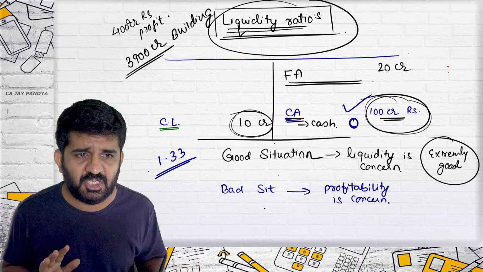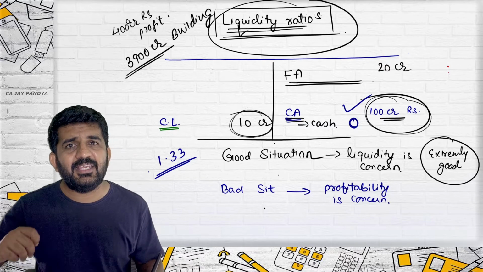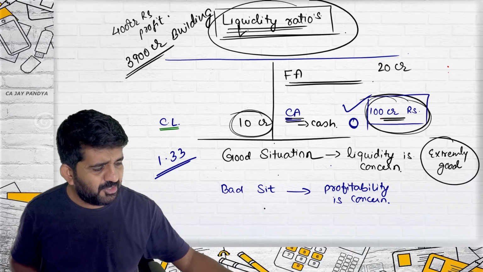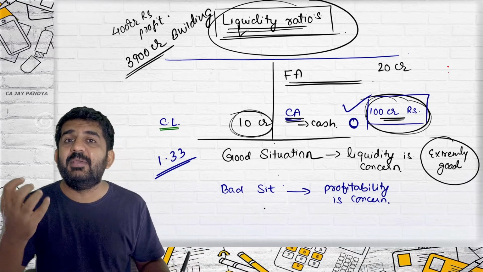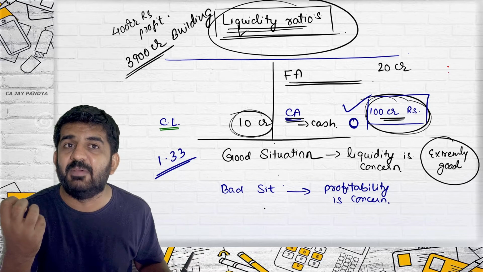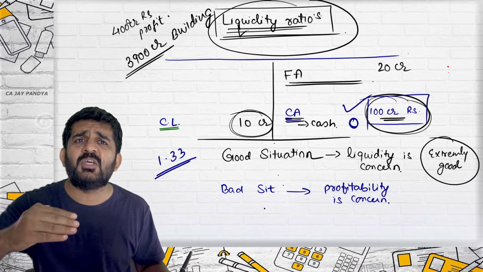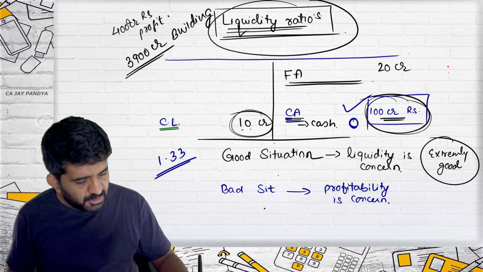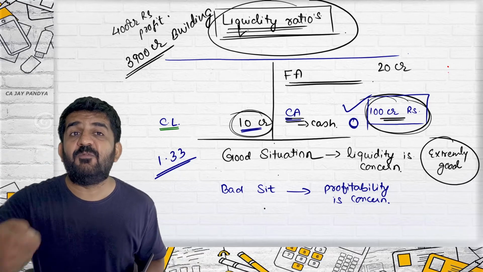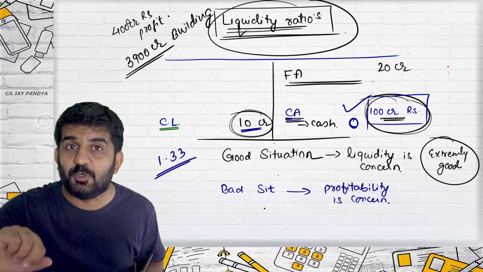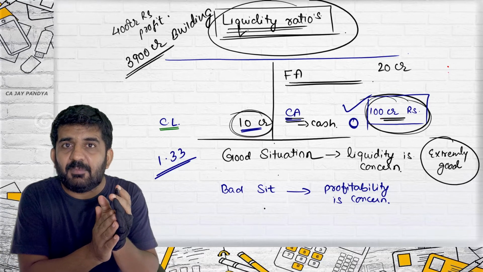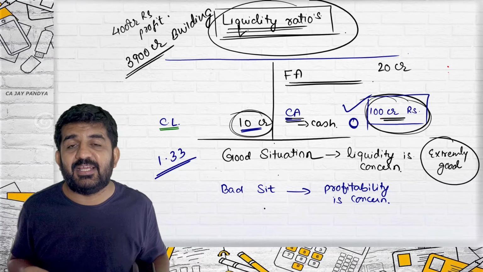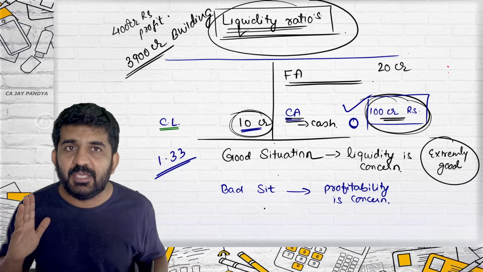It depends upon the situation. But understand, anything greater than 1, because even at exactly 1, it is possible your debtors might not give money, then you will have a liquidity crunch and your liquidity will be affected. So it is better to keep somewhat more money in current assets as compared to current liabilities. If this is 10, let me decide 15 crore. I am balancing my liquidity, keeping some extra money as a buffer, and investing the remaining money in fixed assets, so I am increasing my profitability also.